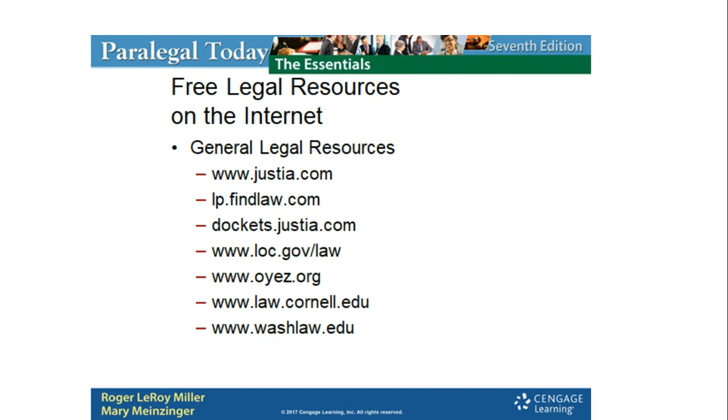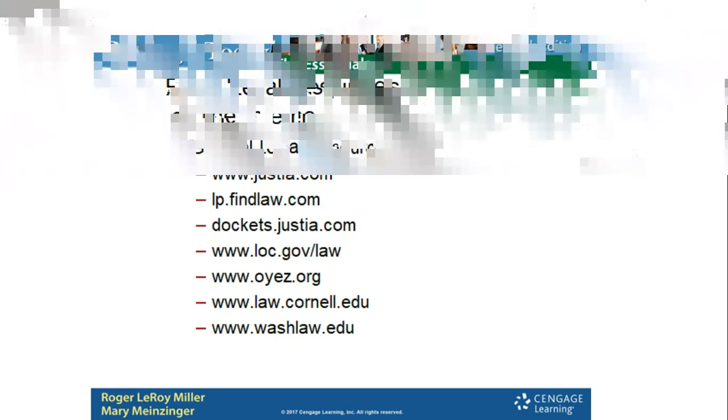Some you can see are .edu, so from Cornell and Washington Law School. These are great resources. They don't have the bells and whistles that subscription resources have, but they've been around for a very long time and have good information. Trustworthy because they have that .edu behind it.